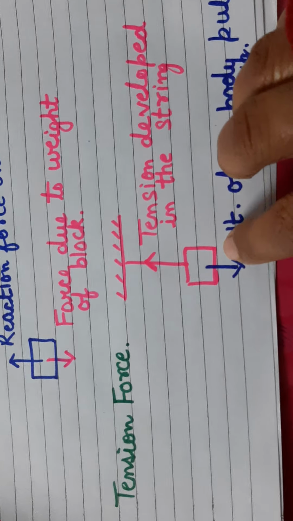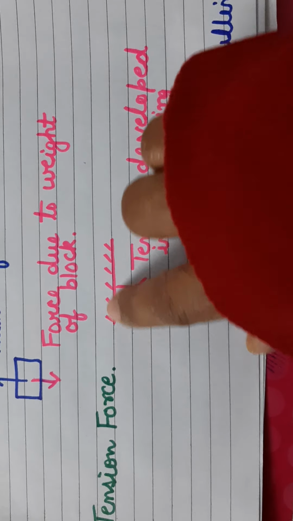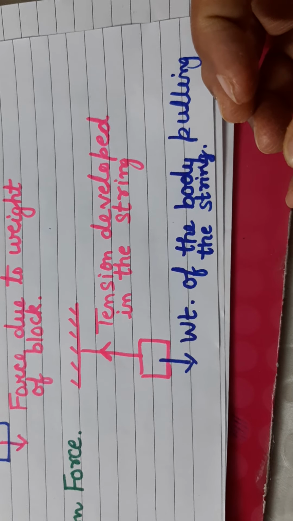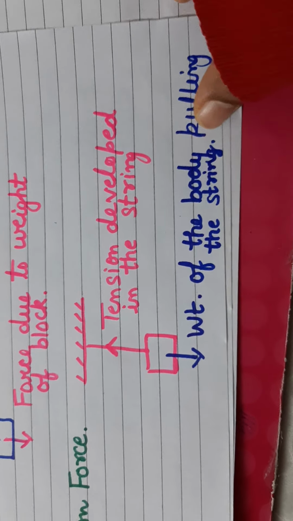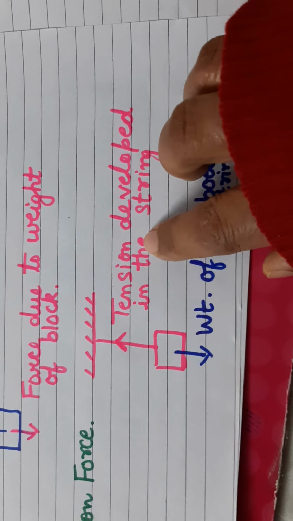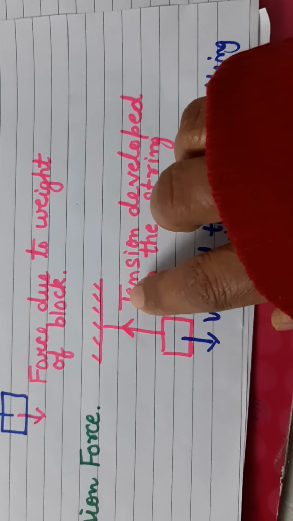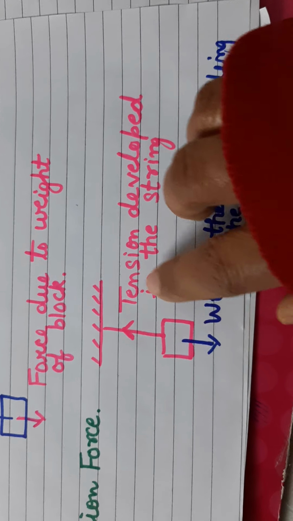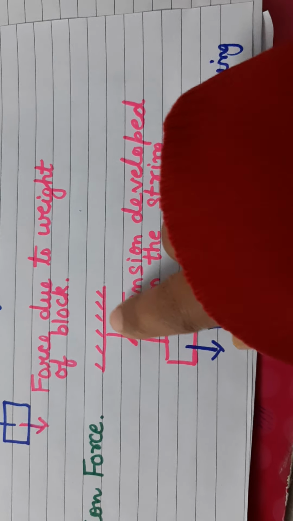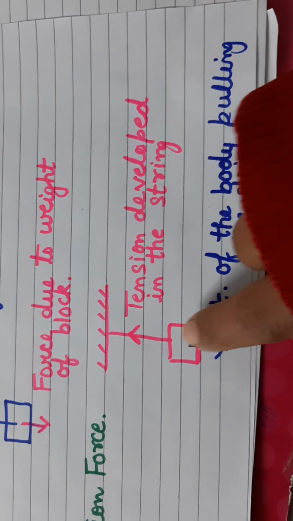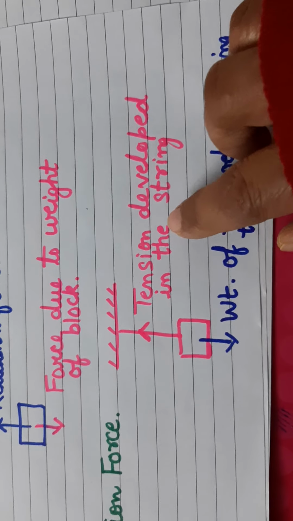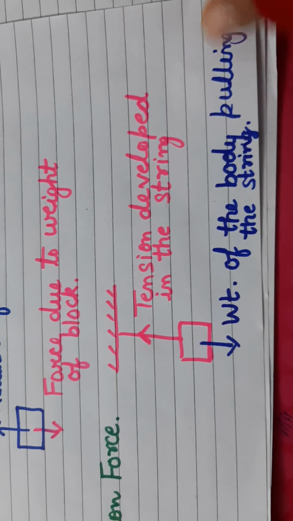Let us look at the third type of contact force, tension. When you suspend an object or a weight with the help of a thread from a rigid support, what happens? The weight of the object acts in the downward direction, but there is a force which acts in the opposite direction to the weight of the object, and that is the tension force in the string. This is again a contact force because it comes into play only when the object is actually touching the thread. In the thread there is a tension force acting opposite to the weight of the object.